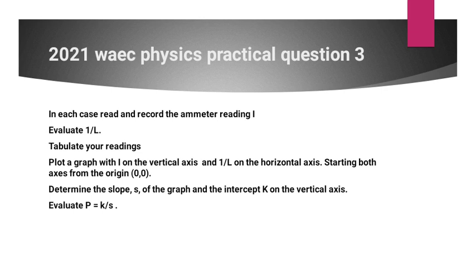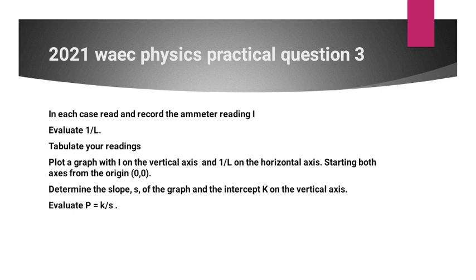Because as I will show you later, in this particular experiment, there is going to be intercepts. There will be intercepts, meaning that your straight line graph will not pass through the origin. So when the question is telling you starting both axes from the origin 0, 0, it's not telling you the graph is going to pass through the origin. No. What it's telling you is that when you scale your graph on the vertical axis, start from 0. When you scale your graph on the horizontal axis, start from 0.